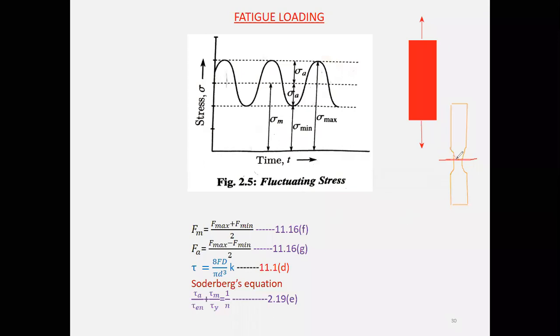This is the cone, and you're going to observe a cup on this. Here the specimen is going to break into two pieces when it is subjected to cyclic loading.